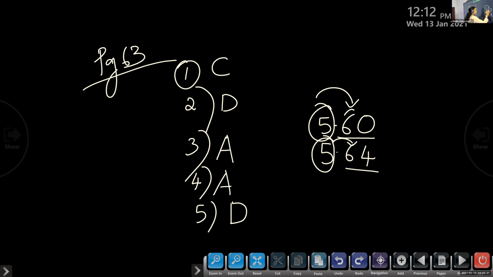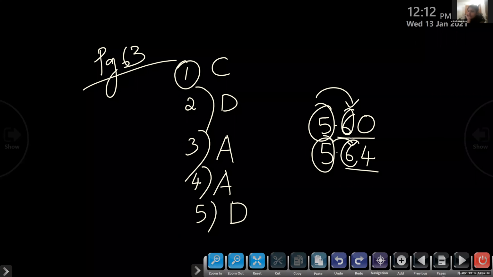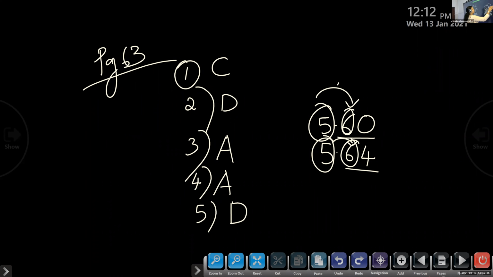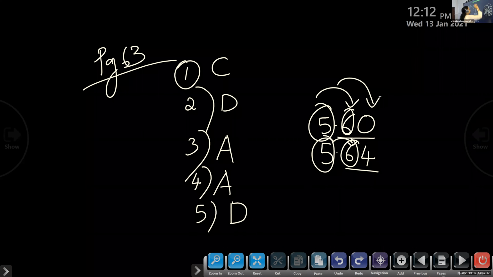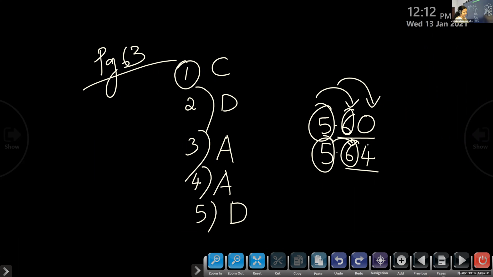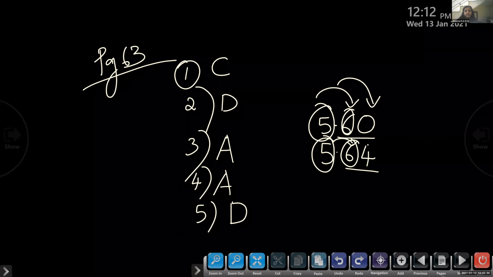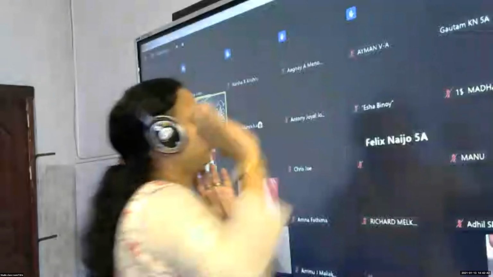That is also the same. So we go to the hundredths place. Here it is 0, here it is 4. So which is less? 5.60 is less than 5.64.